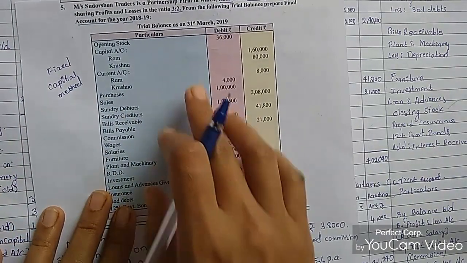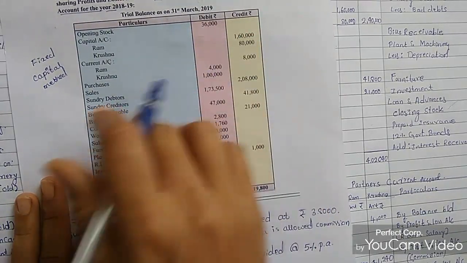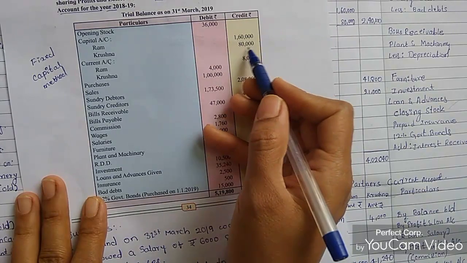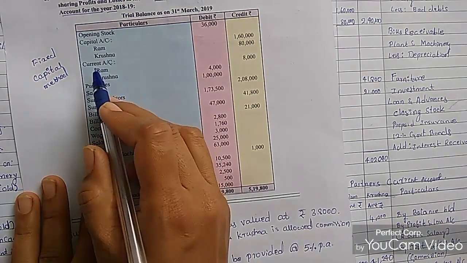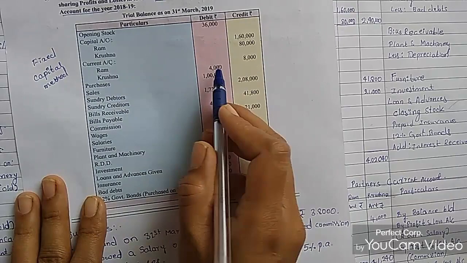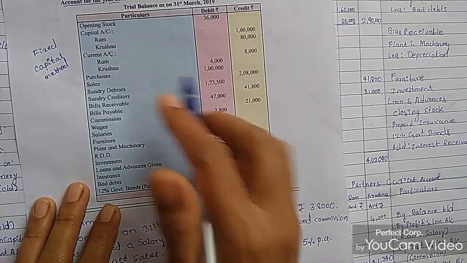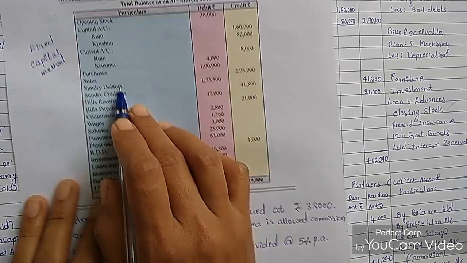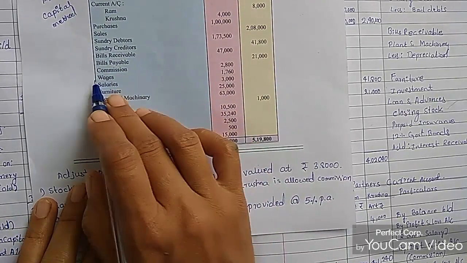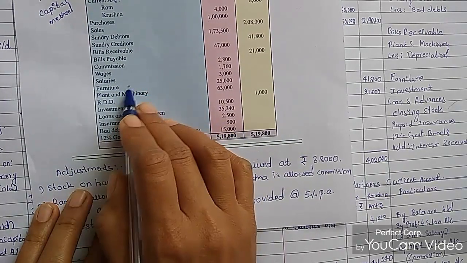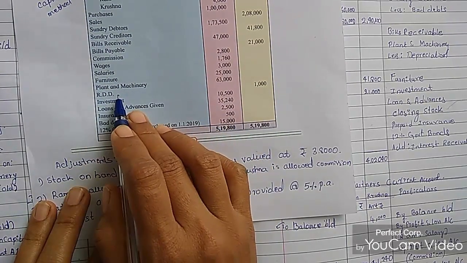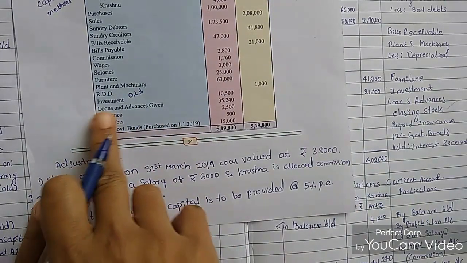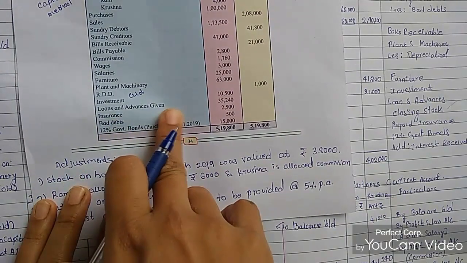So this is the trial balance, debit side and credit side. Capital account: Ram and Krishna are having 1,60,000 and 80,000. Opening stock is 1,08,000, and current accounts are 4,000 and 4,000. Then purchases, sales, sundry debtors, sundry creditors, bills receivable, bills payable, commission, wages, salaries, furniture, plant and machinery, RDD. We have to consider the old one here. Next, investment, loans and advances given, insurance.